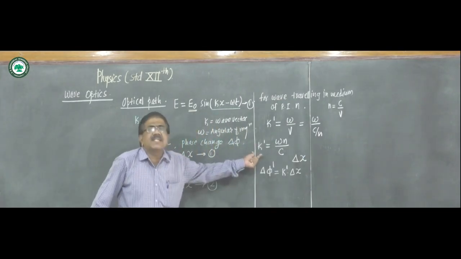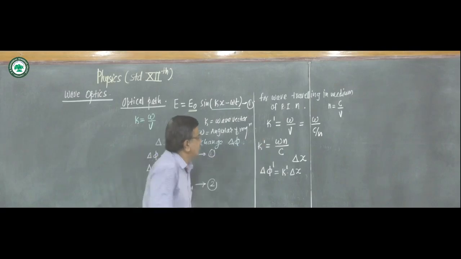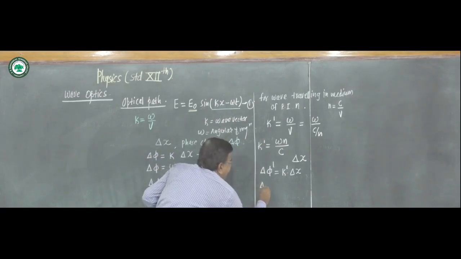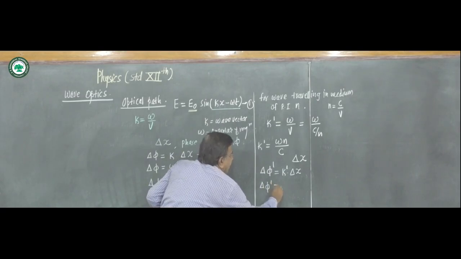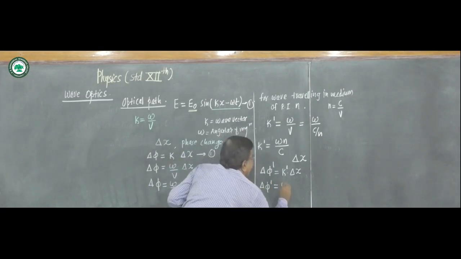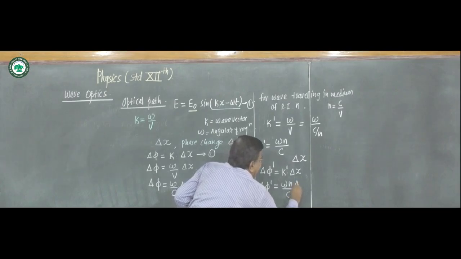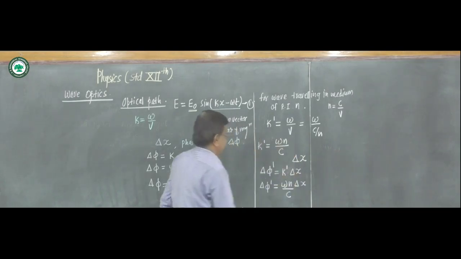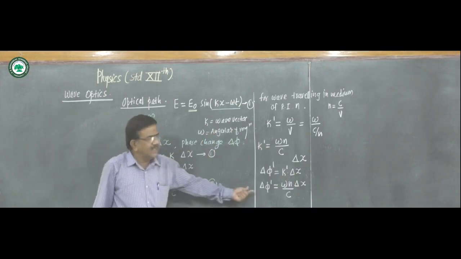But k dash is omega n upon c, so this delta phi dash is omega n upon c into delta x, the phase in the medium.